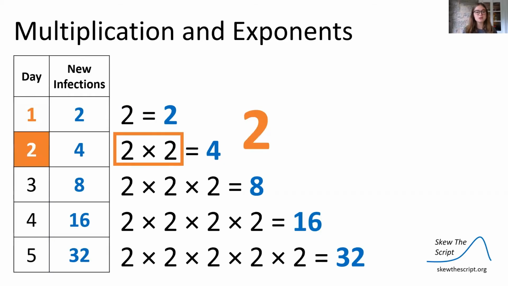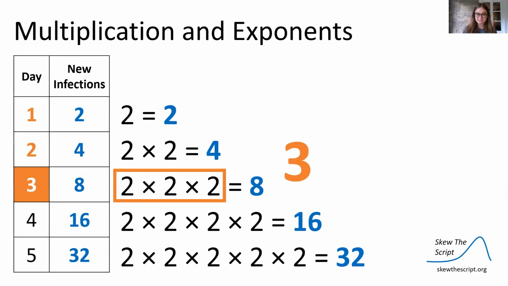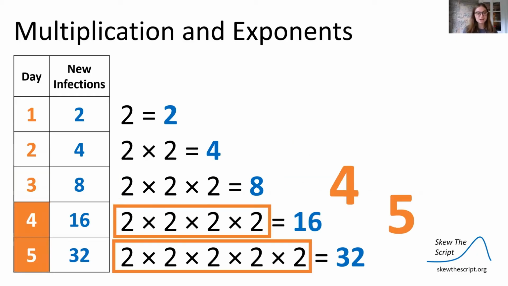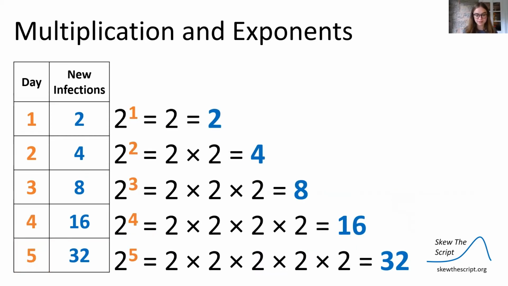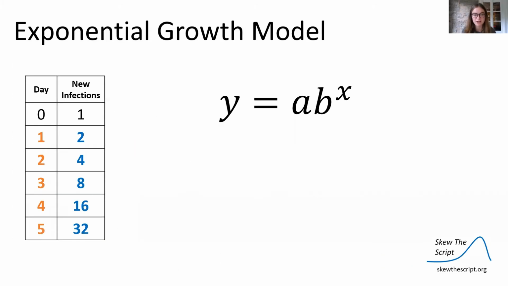On day 2, we have 2 multiplied by itself twice. On day 3, we have 2 multiplied by itself 3 times. On day 4 and 5, we have 2 multiplied by itself 4 and 5 times. That's our exponent. On day 1, we have 2 to the first power, which is 2. On day 2, we have 2 to the second power, which just means 2 times 2, which is 4. And then on day 3, we have 2 to the third power, which indicates 2 times itself 3 times, which is 8, and again for 4 and 5.